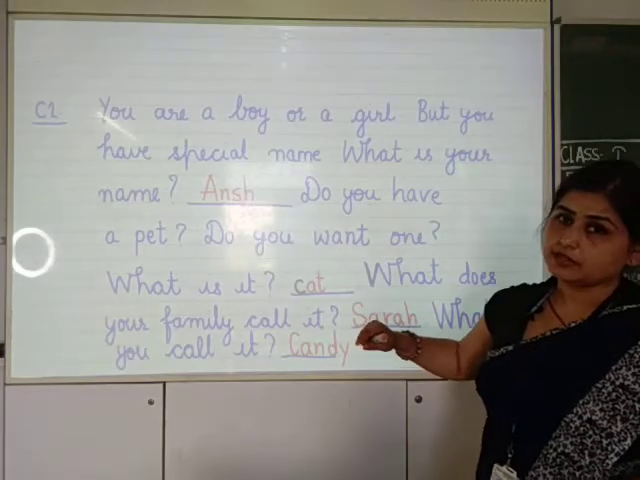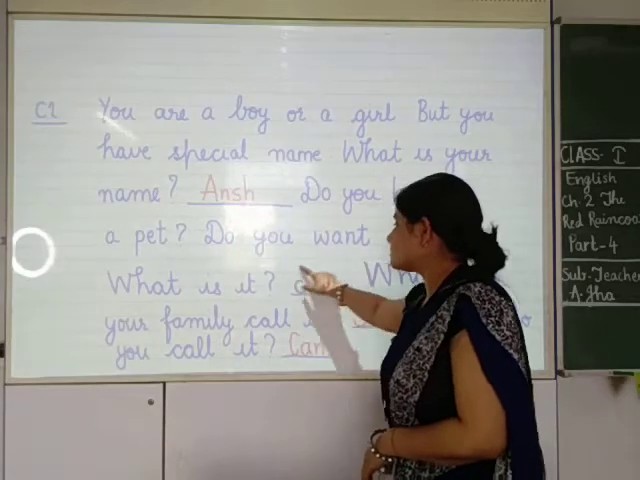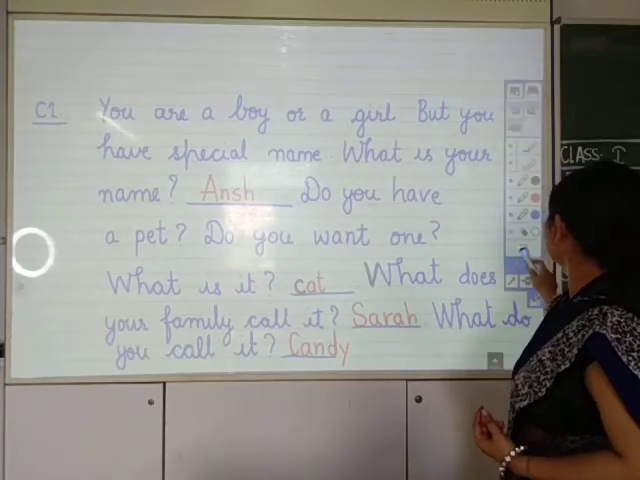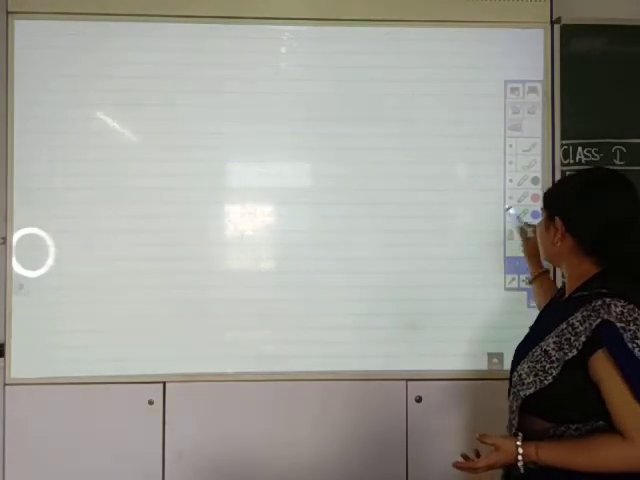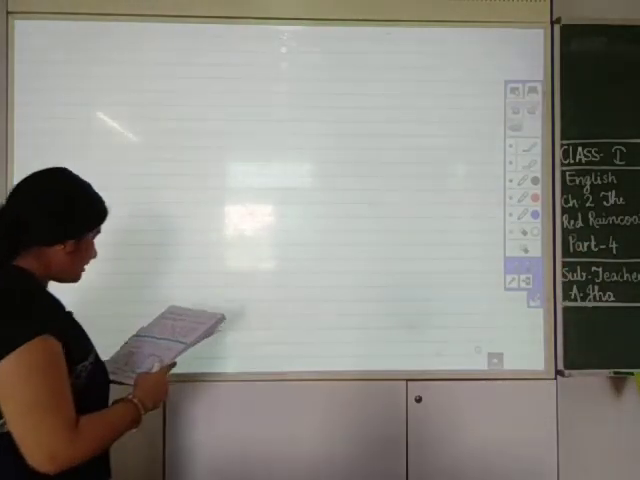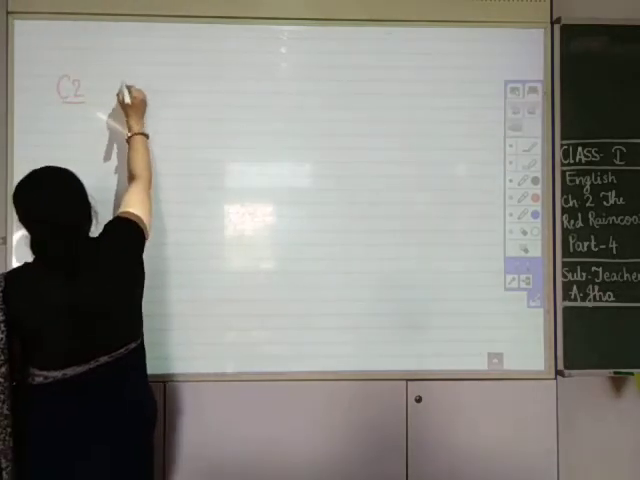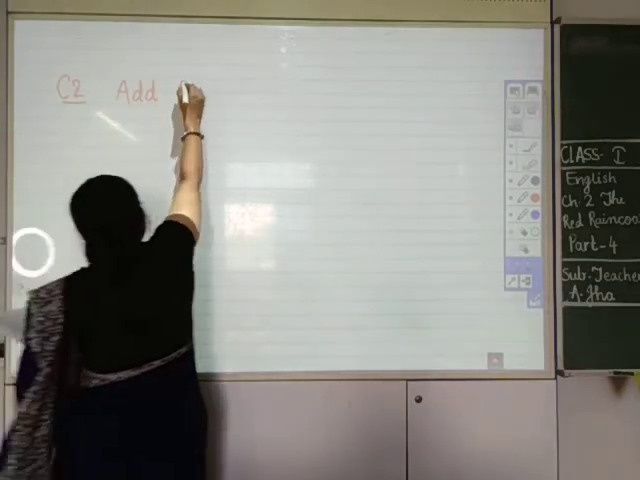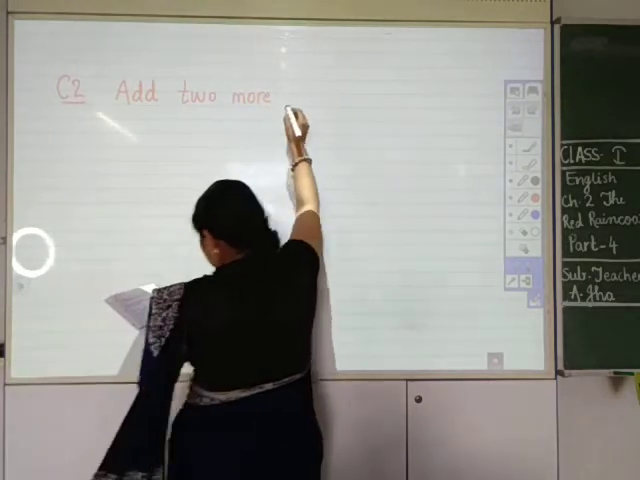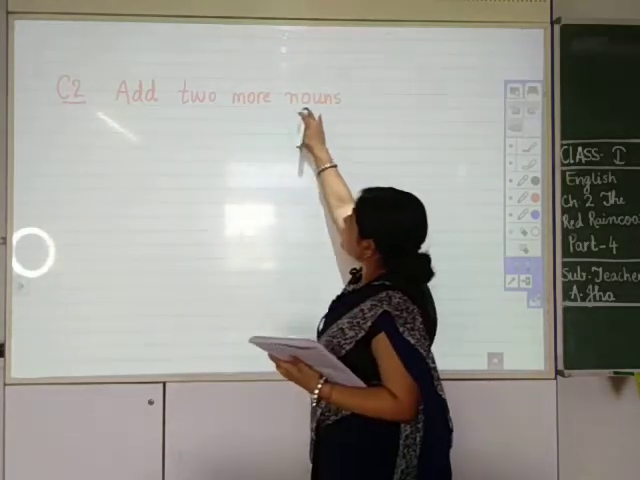This was C1, in which you have to write the special names, but here one word is not special. This is just a common name. I am erasing it. Now I am going towards exercise C2. Add 2 more nouns or special names in each column. This is C2 and it asks you to add 2 more nouns. N-O-U-N-S, nouns.